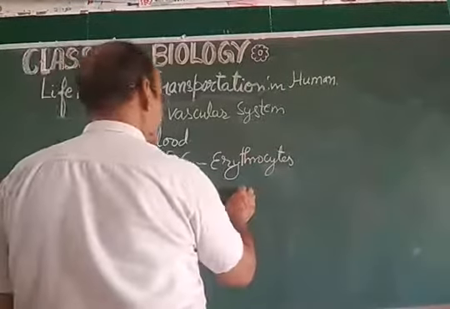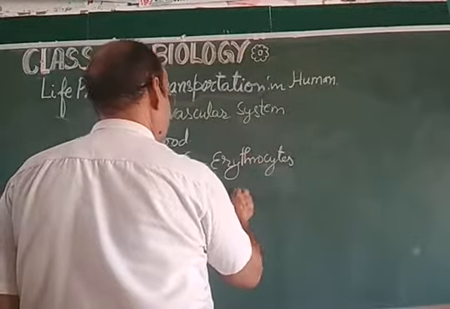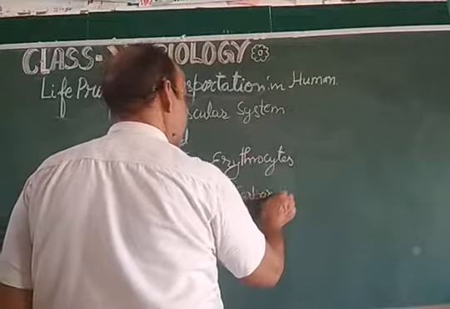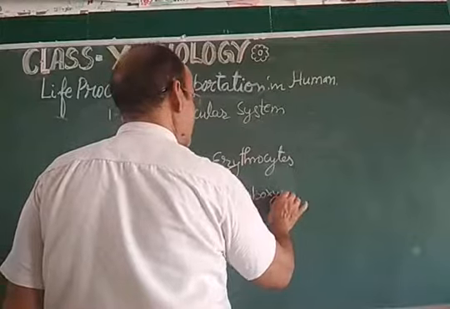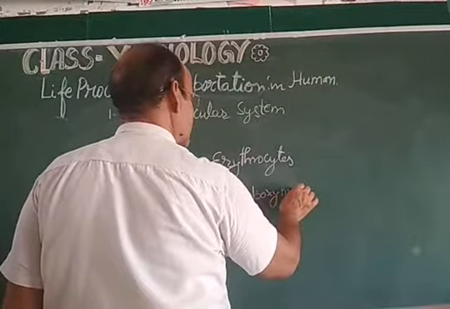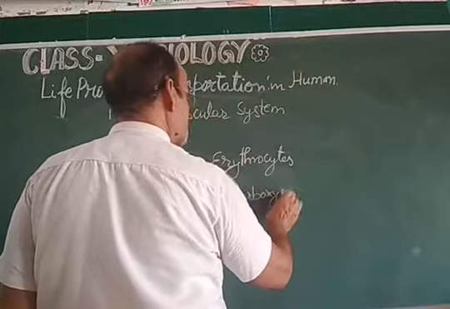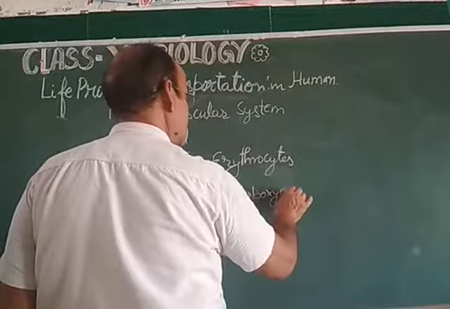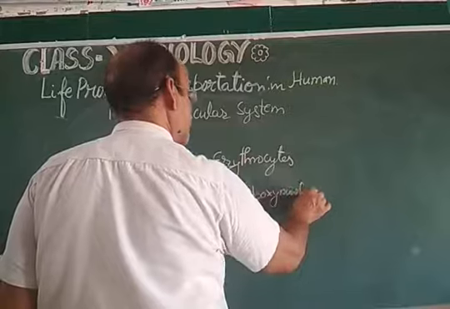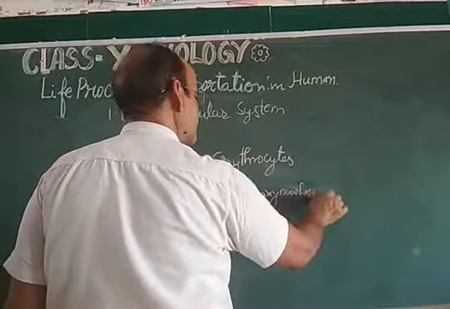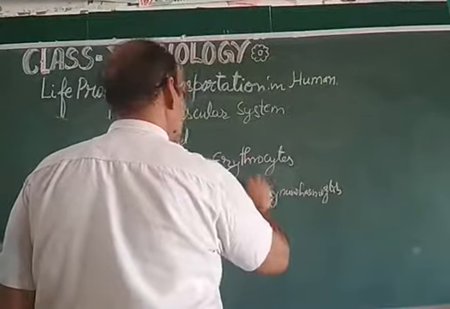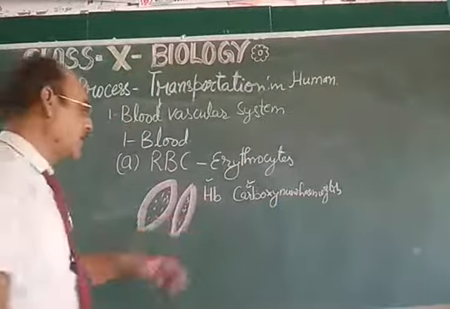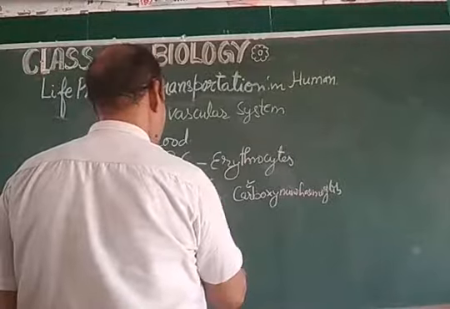And carbaminohemoglobin. So these two contents are there in the red blood cells, and hemoglobin carries oxygen, O2.